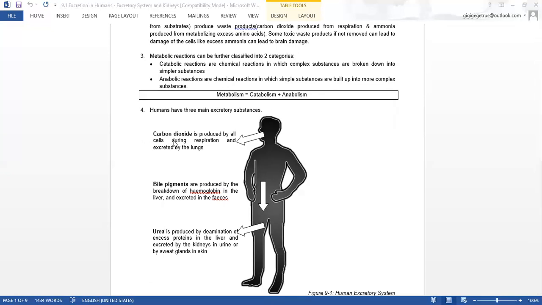Next, let's take a look at 3 examples of excretory product. The first excretory product is what I mentioned just now, carbon dioxide. Bile pigment is also an excretory product because it is produced when your body breaks down hemoglobin. It's not produced when your body breaks down red blood cell. Breaking down a red blood cell happens in the spleen. When red blood cell is being broken down, hemoglobin found inside the red blood cell is released. Then the hemoglobin is shipped to the liver, no longer in the spleen.